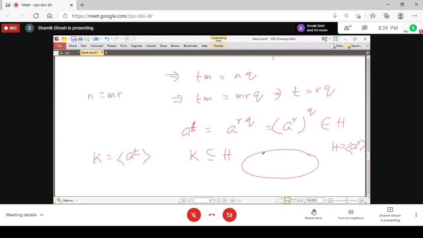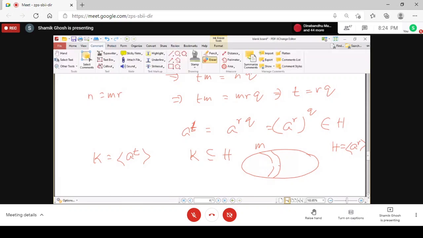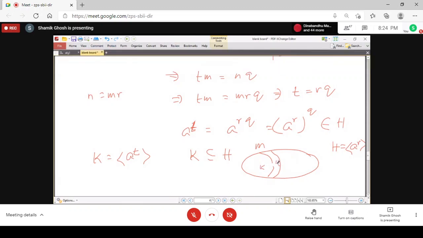Now you see that you have two sets, H and K, having the same number of elements, m. K is a subset of H, but both have m elements, which means all the elements of K are actually all the elements of H, and so K becomes equal to H, and that proves the uniqueness of the subgroup.